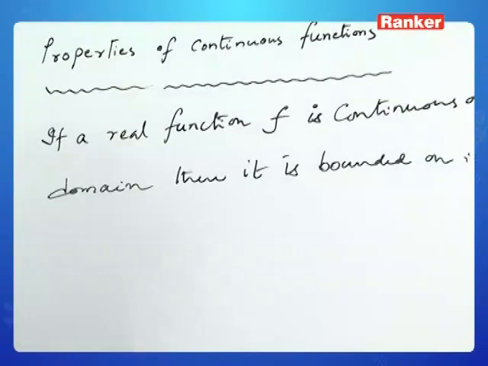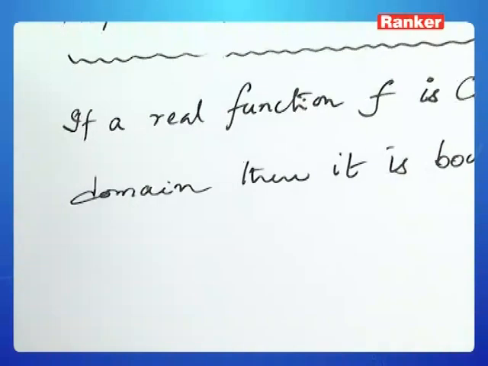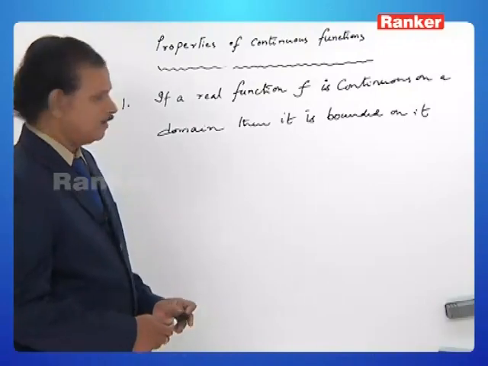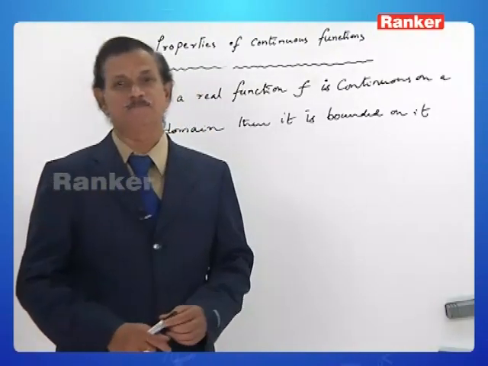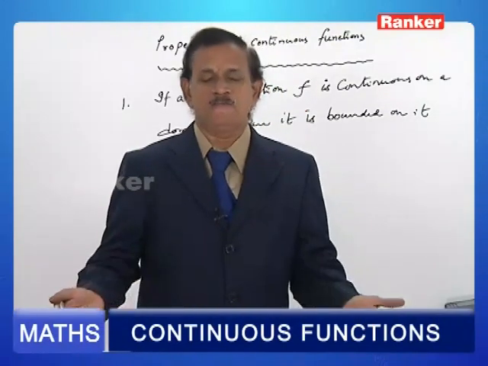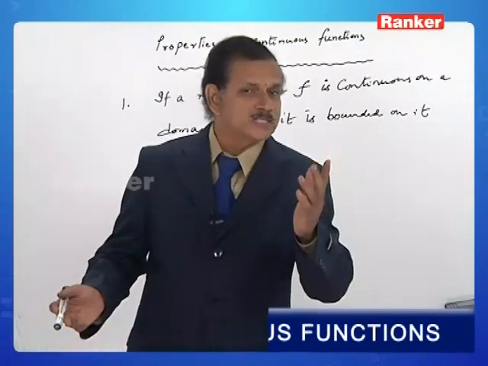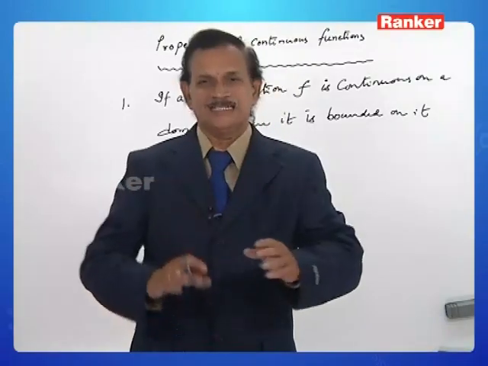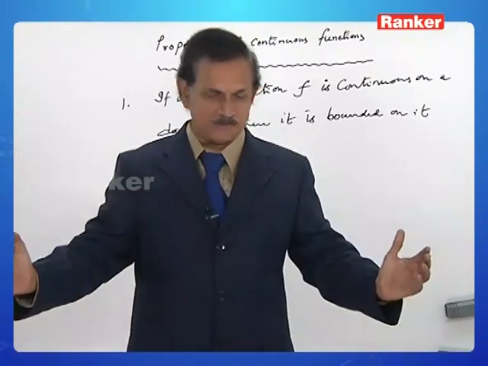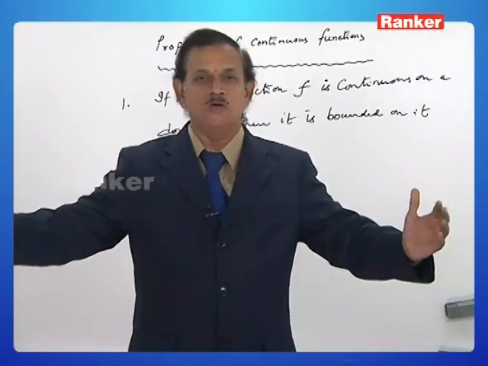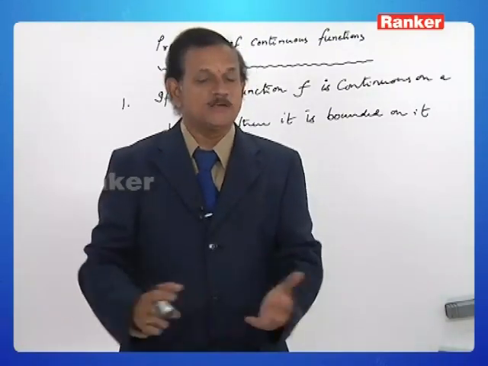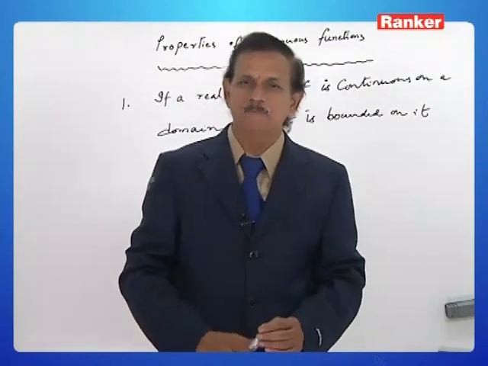Well, here, in noting these properties of continuous functions, almost for every property, the converse need not be true. What I mean to say is, if you observe a particular function is bounded, then it need not be continuous. First of all, let us recall what we mean by boundedness. A function is bounded means its range set is bounded. That is, the set of all f of x's will lie between two particular real numbers. If you are able to say that, then it is a bounded function.